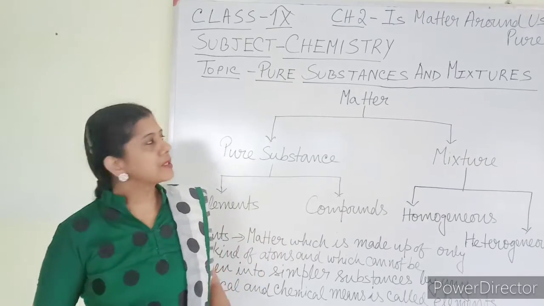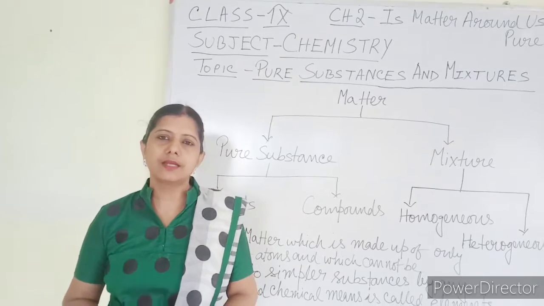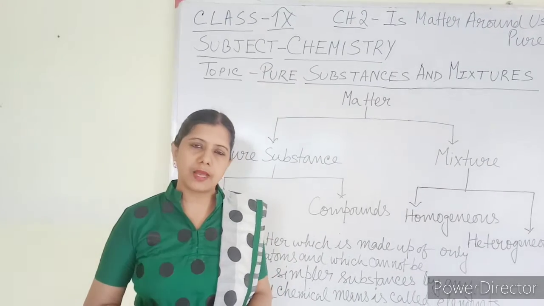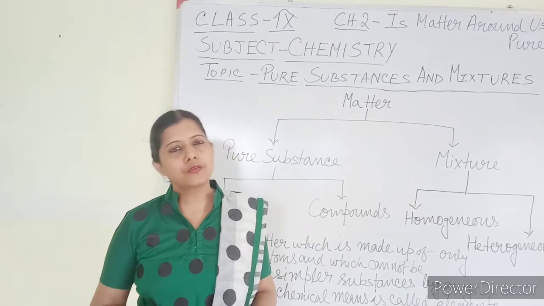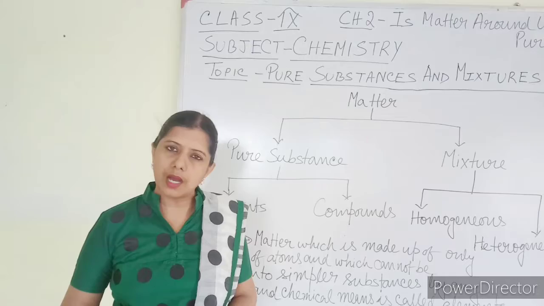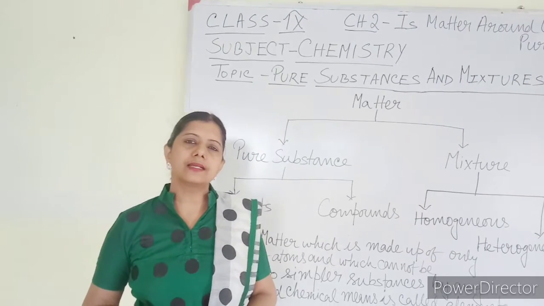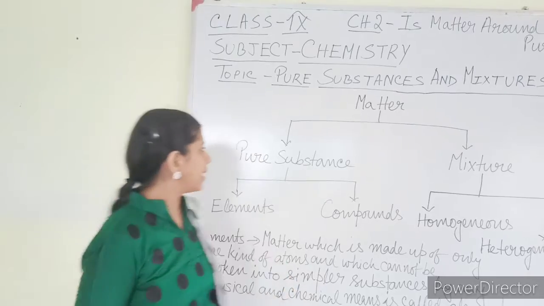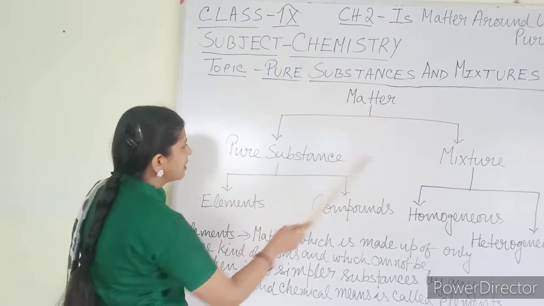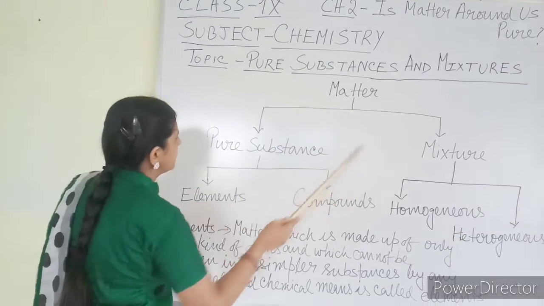In this chapter, you can find that it is written pure substances and mixture. In the first chapter, you learned about matter and states of matter. What is matter? All of you know. Matter is anything which occupies space and has mass. Broadly, it can be divided into two parts: pure substances and mixture.